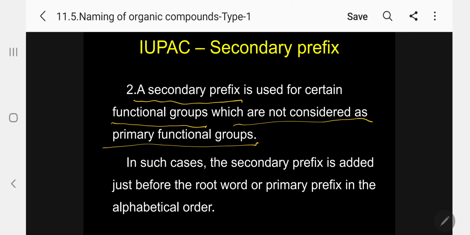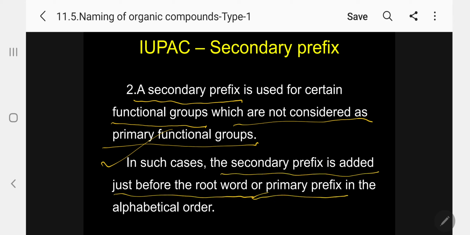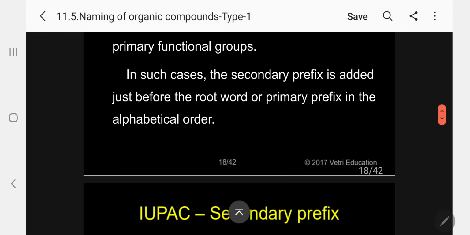These are the functional groups which have no suffix at all. These functional groups we write before the primary prefix. In such cases, the secondary prefix is added just before the root word or primary prefix, in alphabetical order. In the alphabetical order. Kindly follow.